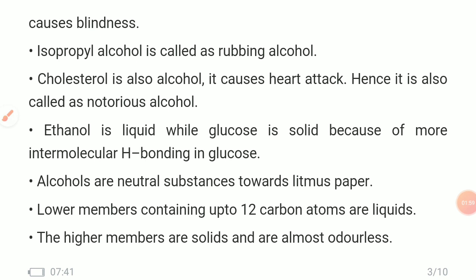It is the basic introduction of alcohol and phenol. In the next lecture, we will learn about the classification of alcohol and phenol. And in the last portion, we will learn about ether.